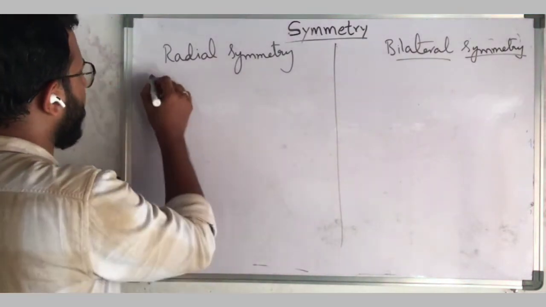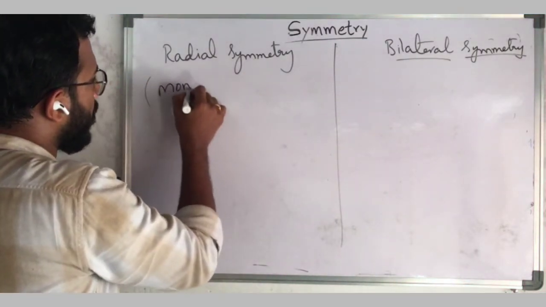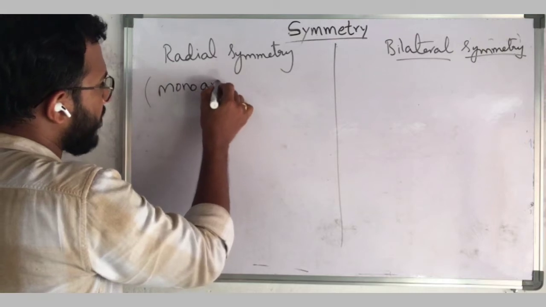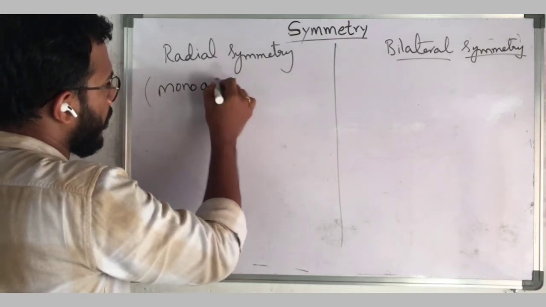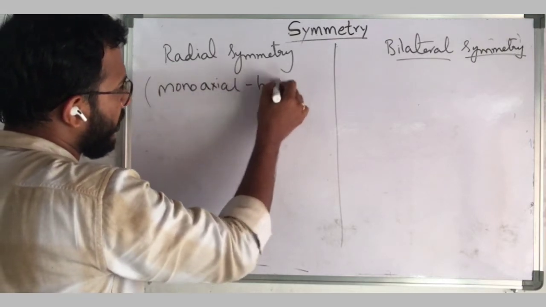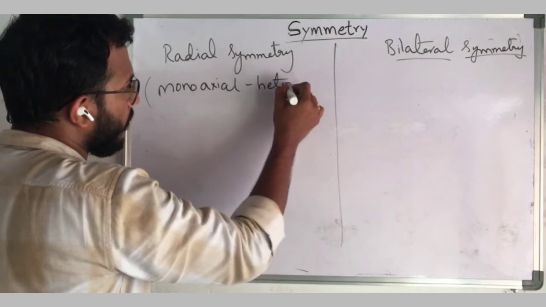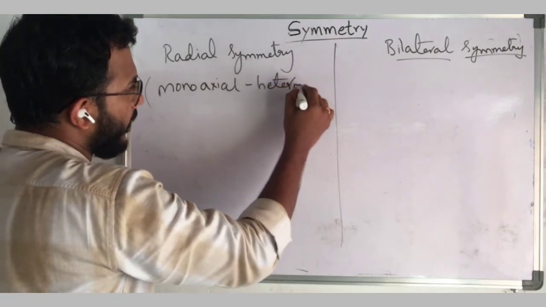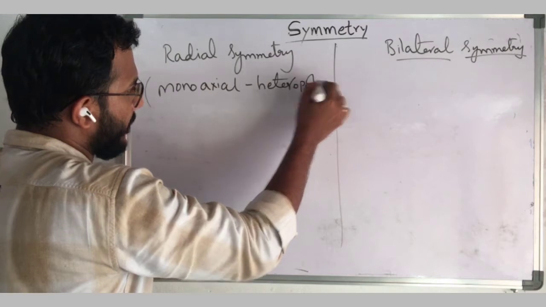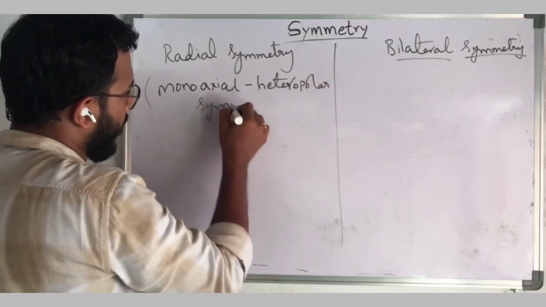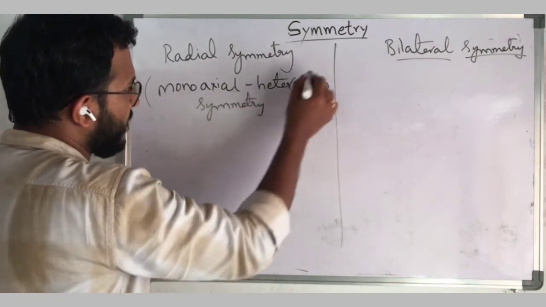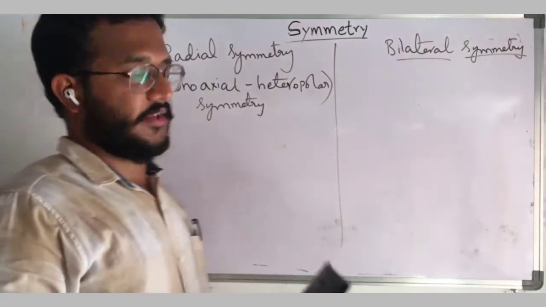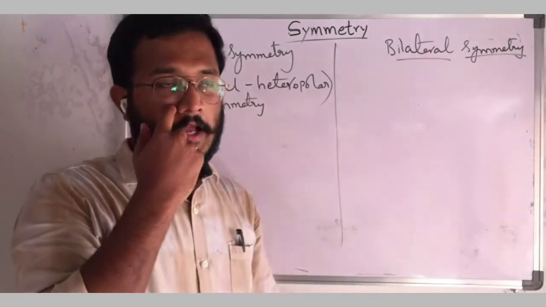It is also known as monoaxial heteropolar symmetry. So what is this?